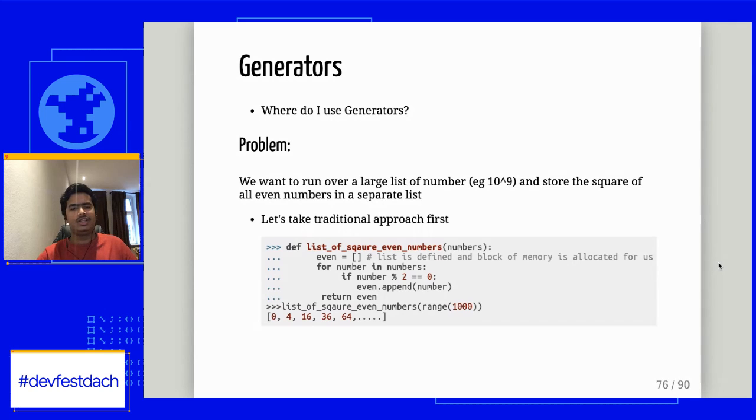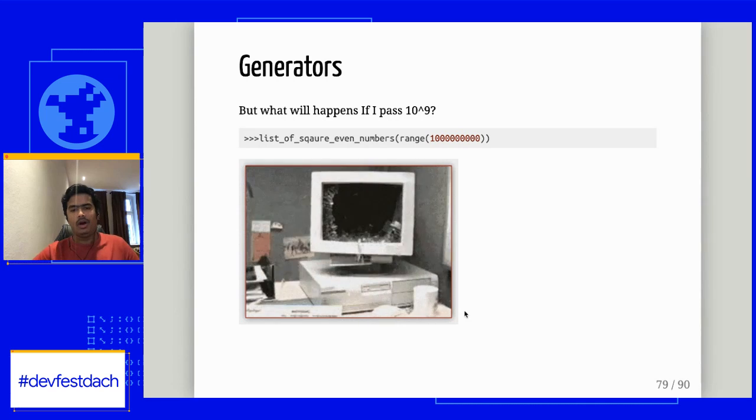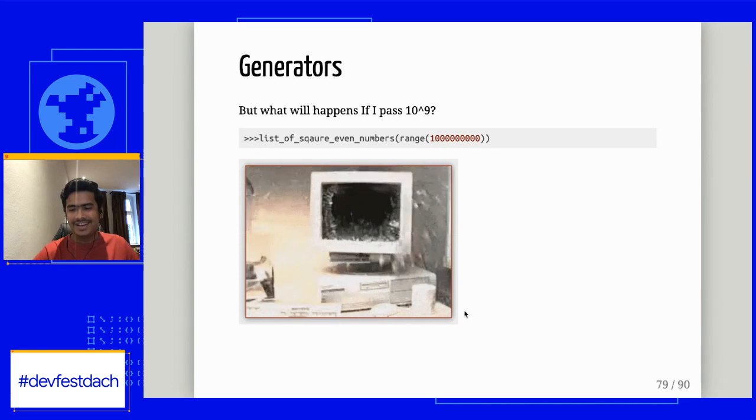We can just do a traditional approach: use a for loop, use a list, put all the numbers into that list and return it. This is fine until we have really small numbers. But what if I pass a really large number? What happens if I pass this number? Surely I'm going to get the output, right? But I don't want this outcome either.